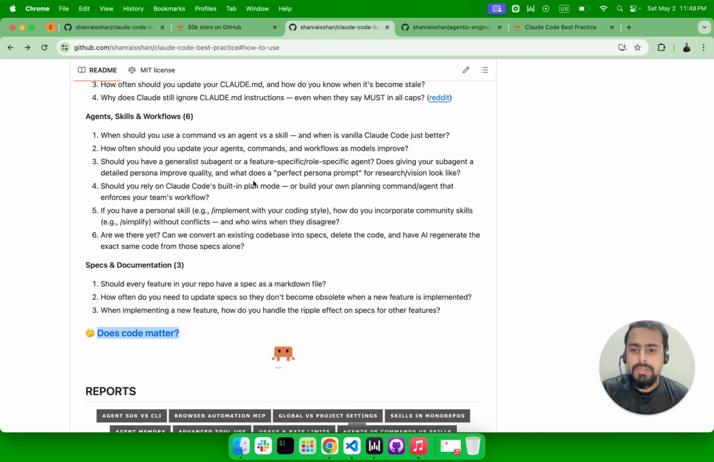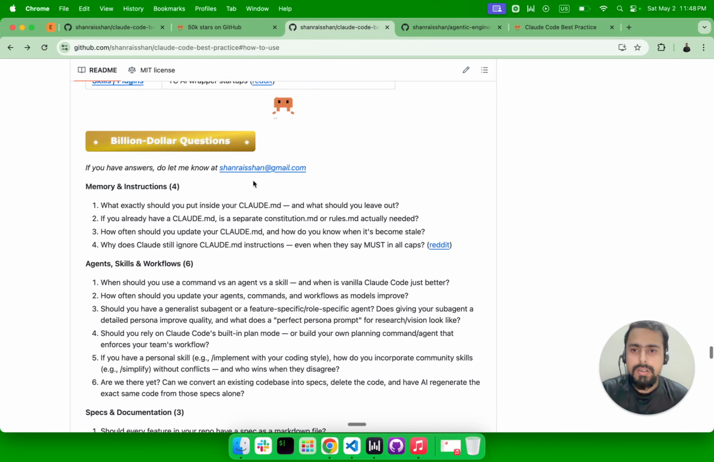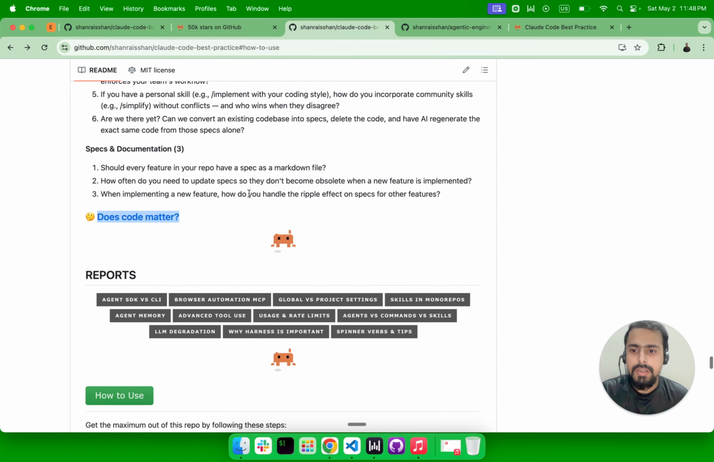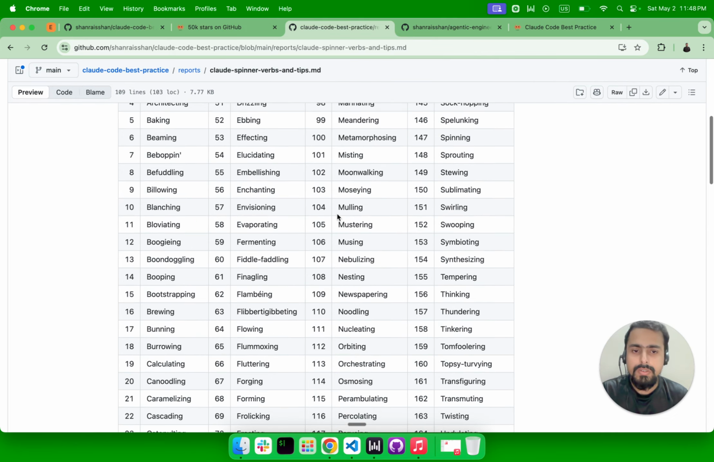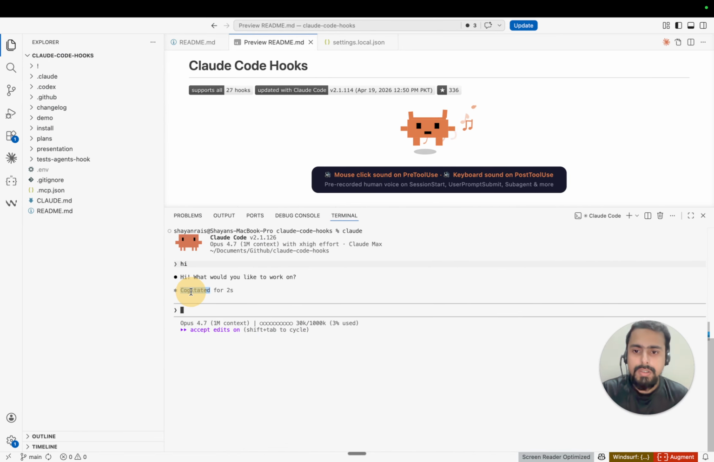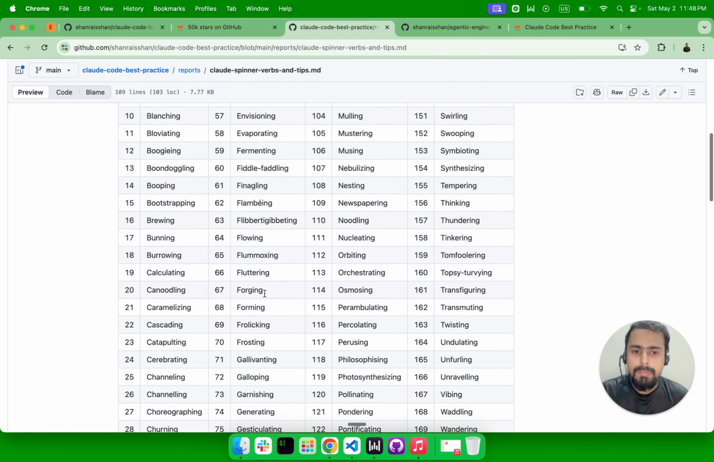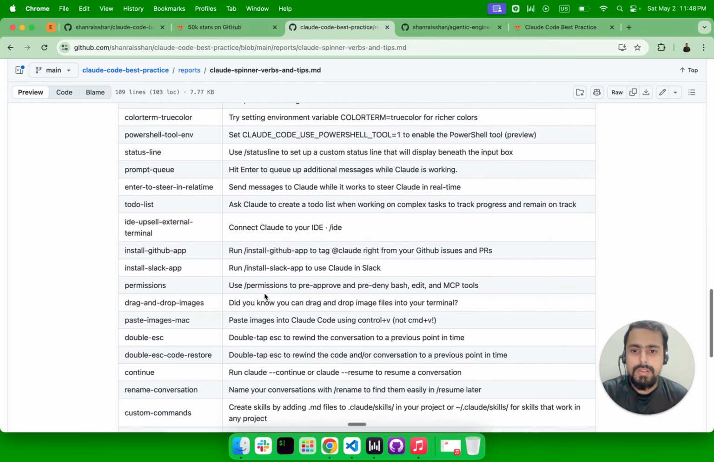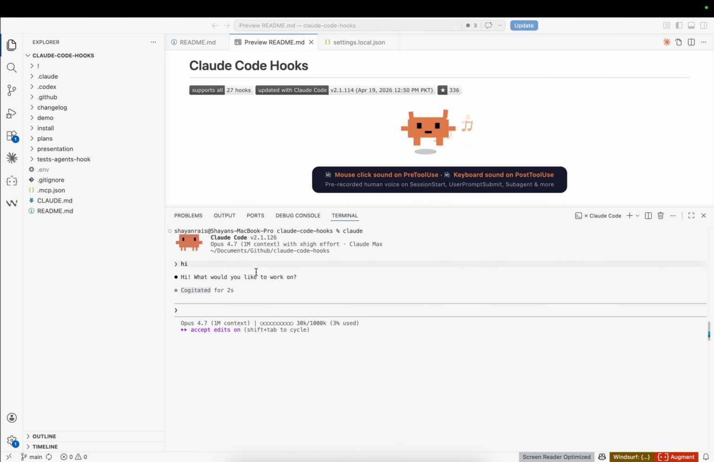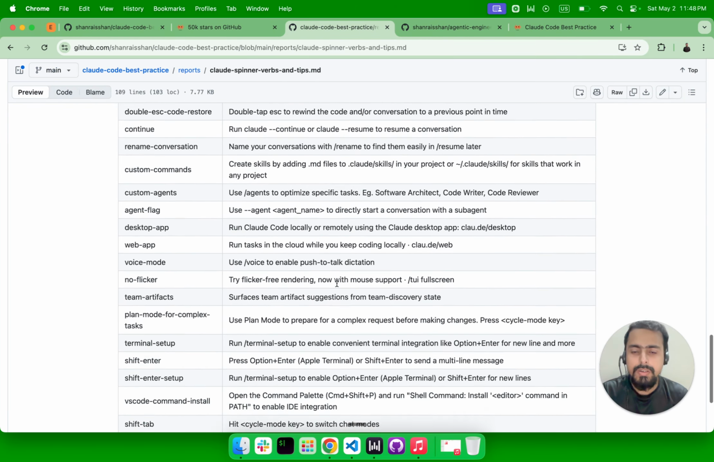So all in all, these are some of the sections that I try to update daily, and these are some of the reports. This is the spinner verb report. The words you see, all these words are being extracted from the claude-code binary. The tips that you see in the CLI, all these are extracted here.